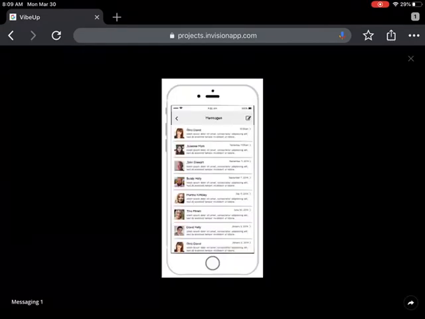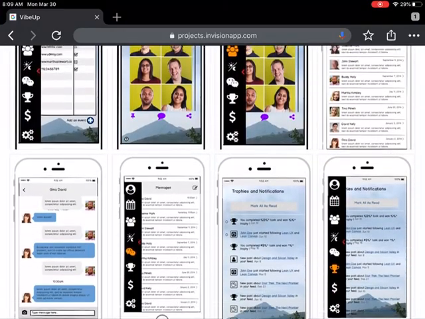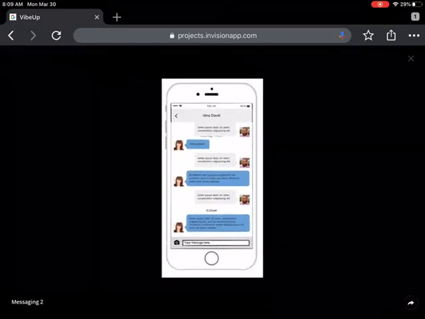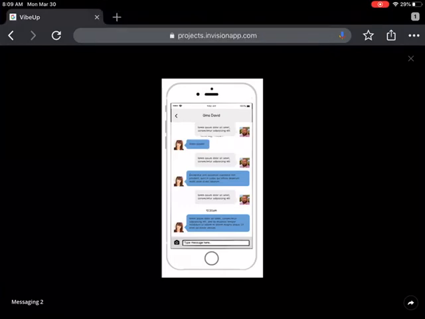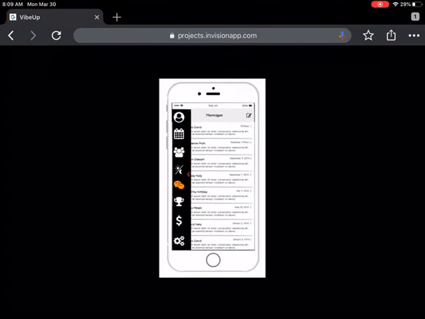Private chat, messages, being able to connect with your friends. This is a way to create some accountability and also a little bit of check-in to see who's doing what. More on the messages, pretty clear. Looks like a regular messaging app. Here's how you get to your messages. Here's the menu.